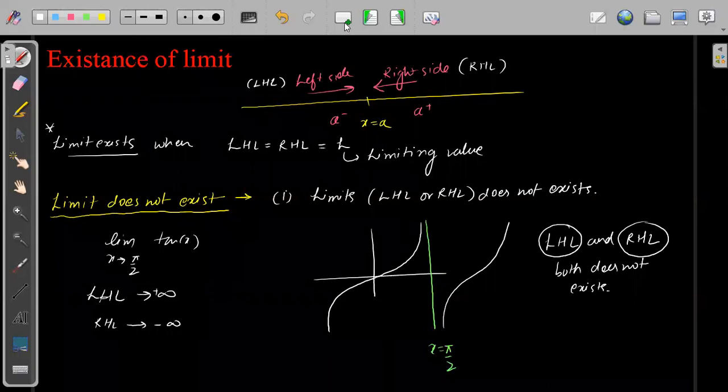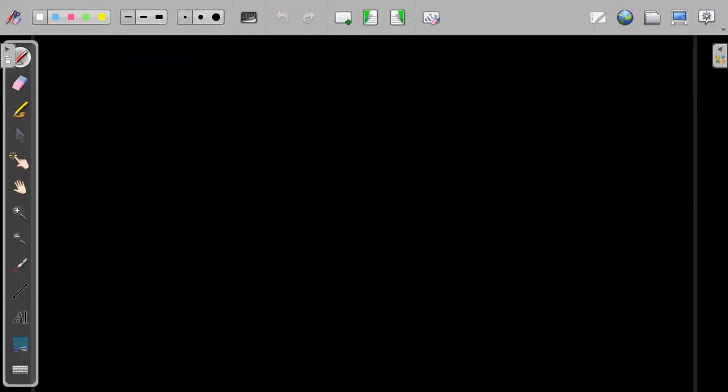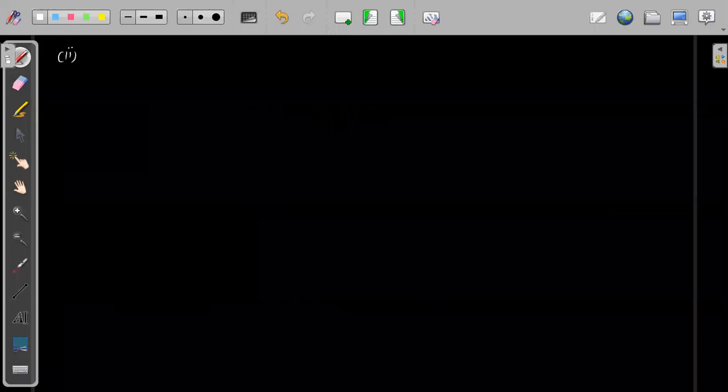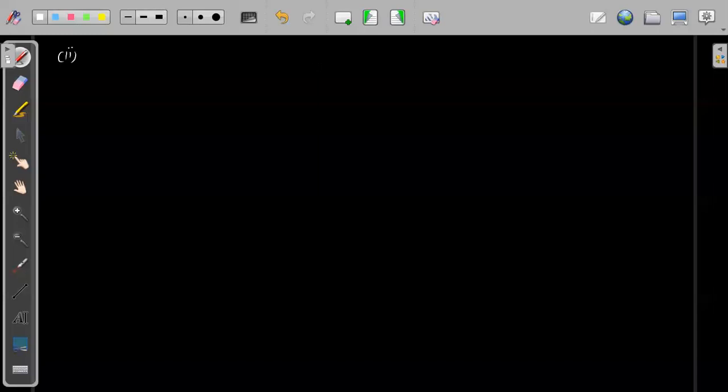Now, so this was when the limit does not exist. The second part can be, as we have seen in the case of the greatest integer of x, that the limits LHL and RHL both exist but are not equal.